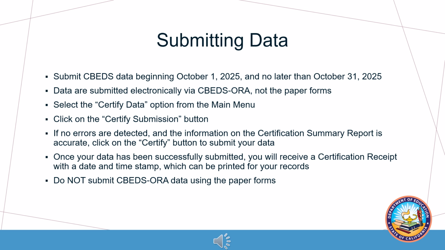Once the check is complete, a report will be displayed indicating any errors and/or warnings as mentioned before. Warnings must be verified and all errors must be fixed before data submission and certification. If no errors are detected in your data and the information on the page is accurate, click on the Certify button to submit your data.